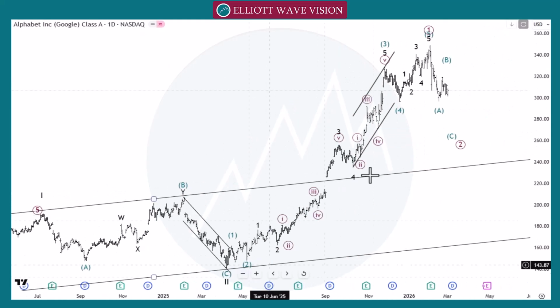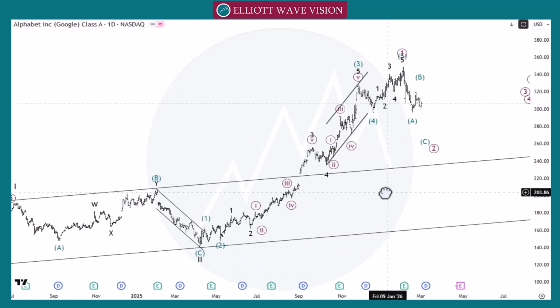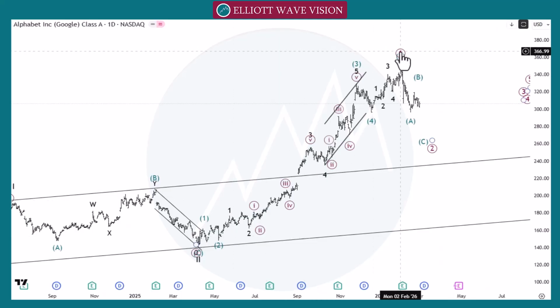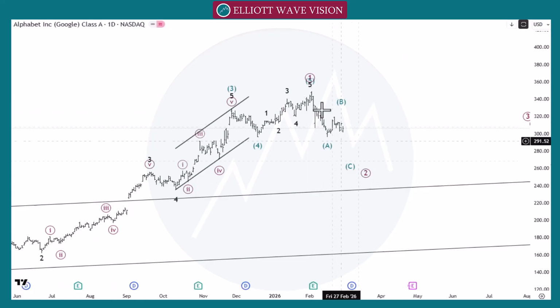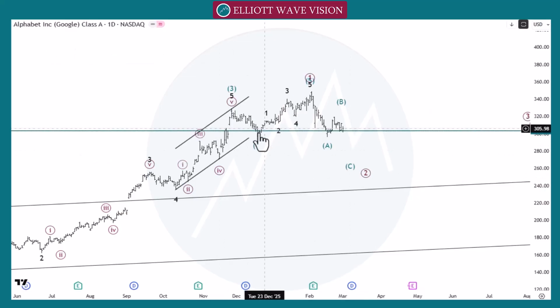So in Google, we count the strong impulsive move as a brown wave 1. After this brown wave 1, this correction is in play. The market crossed this 300, the strong and larger number. At this point, the market gave us the pattern in 1 hour or 4 hour time frame. Then the market went towards the next area. The market crossed 330, which belongs to the end of group 1.